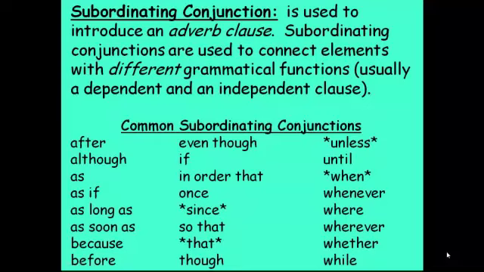Common subordinating conjunctions are: after, although, as if, as long as, as soon as, because, before, even though, if, in order that, once, since, so that, though, unless, until, when, whenever, where, wherever, whether, while.